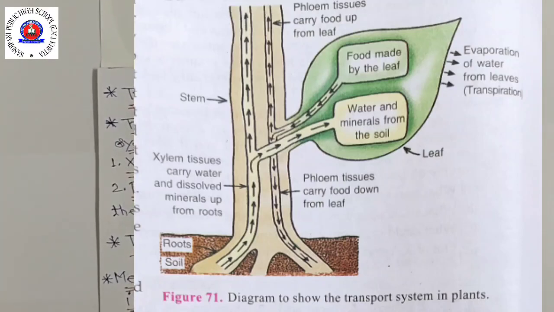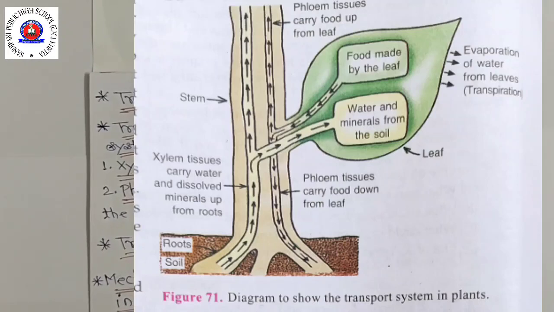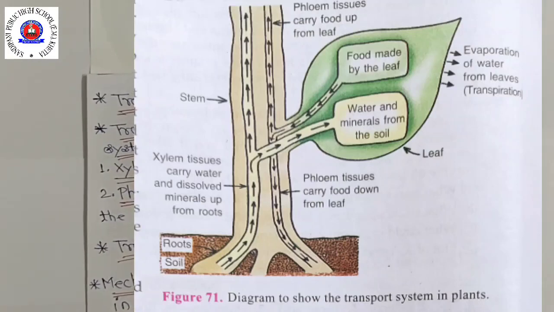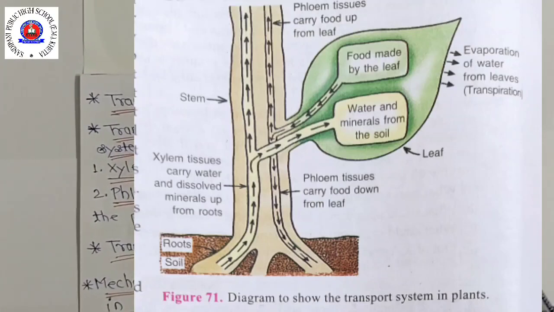So in plants, what is transported? Water and minerals which they can't get from the air. Another job of the transport system of plants is to transport food prepared in the leaves to the various parts of the plant like stem, root, etc.